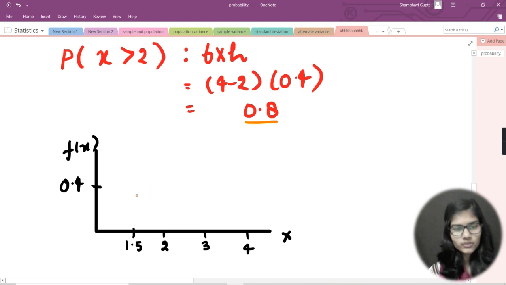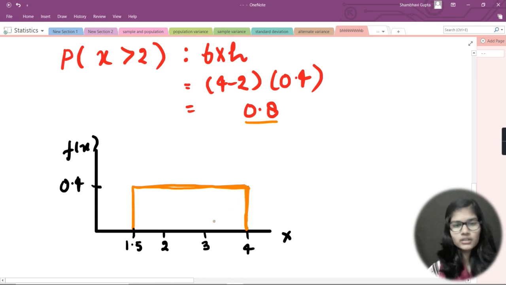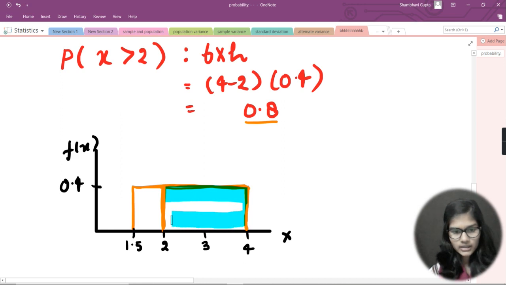Now firstly I would make a rectangle using the data points. From this point to this point are the values, so the values are from 1.5 to 4, right? So this is the range that we are having. Now here I found the probability, that is 0.8. Now I would put a line this side. After doing that, I would color the shaded portion. So I would take a different color now and highlight this part, and shade this part.